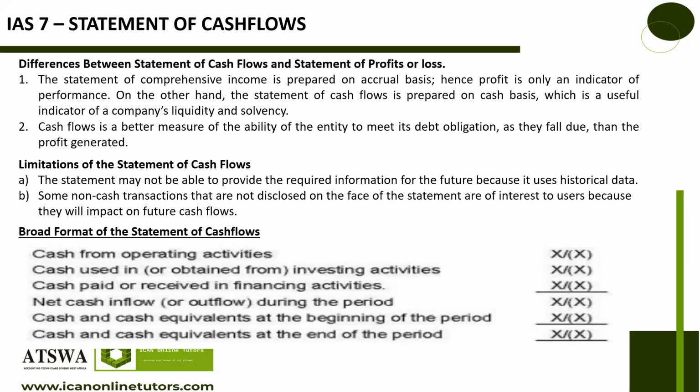You can use it to forecast, but it's still information, do you understand, that has happened before. Number two, some non-cash transactions that are not disclosed on the face of the statement are of interest to users because they will impact future cash flow.